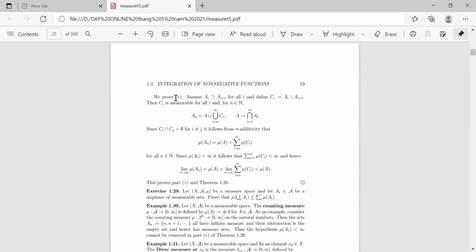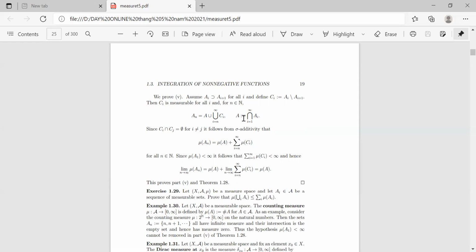Now we prove the last statement. Assume A(i+1) is a subset of Ai for all i, and define Ci equal to Ai minus A(i+1). Then Ci is measurable for all i, and for n a natural number, An is equal to A, the intersection of Ai, plus the union of Ci from n to infinity.